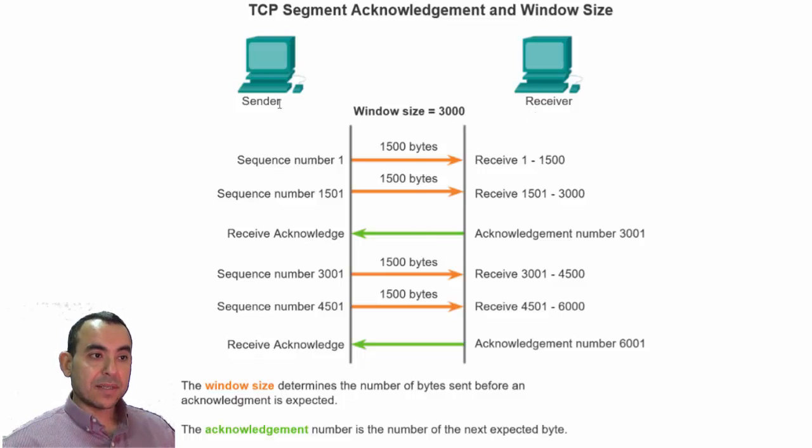If the sender receives an acknowledgement back that indicates 3001, and remember here 3001 indicates that I received all the 3000 bytes correctly and I'm waiting for byte number 3001, this indicates that the receiver has cleared the buffer on the other side, and in that case the sender may send more segments to the receiver.